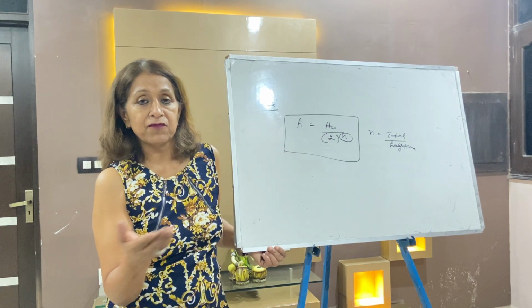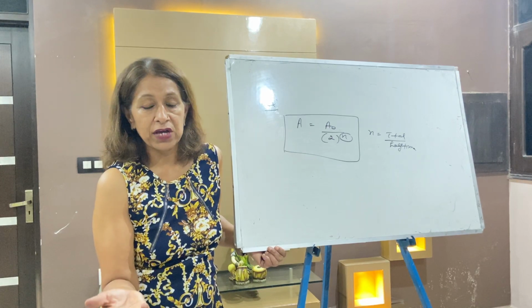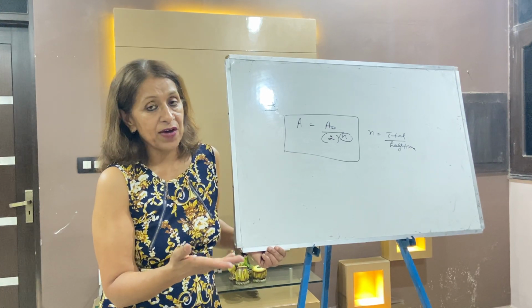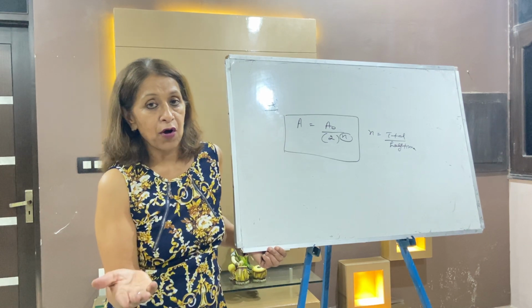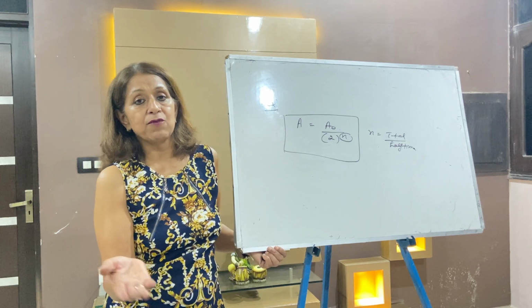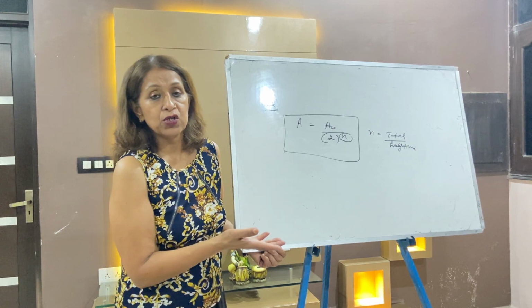And in the mechanism, when the first step is slow and the second is fast, it is very easy to write the rate equation. But when the first is fast and the second is slow, it takes just two steps. Once the order comes, you can easily calculate the units of the rate constant. After that, there is the zero order reaction.